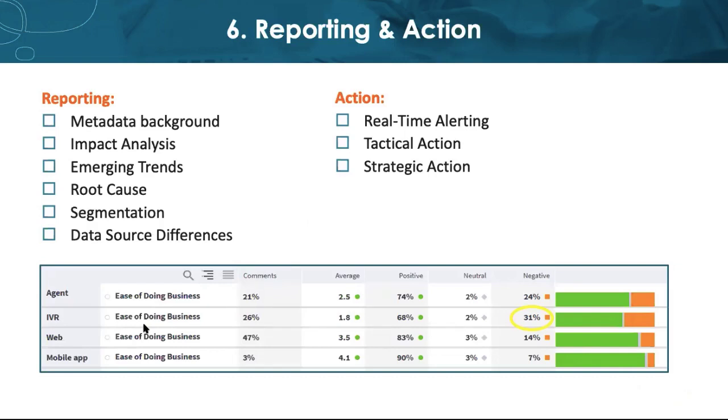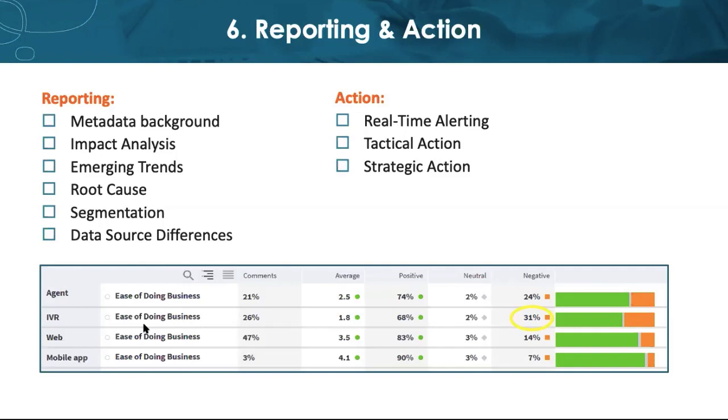If we sort of take a look at this example here, we can see different channels show different results when using the question ease of doing business. So from the table that we're looking at, the responses are from agent, IVR, web, and mobile engagement.